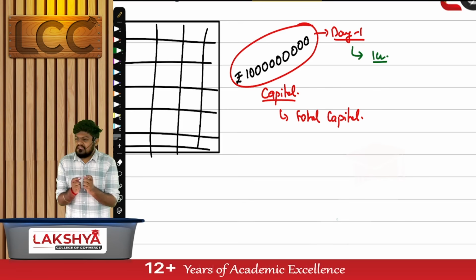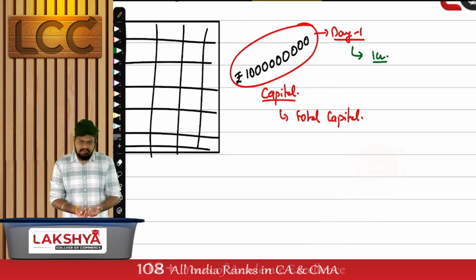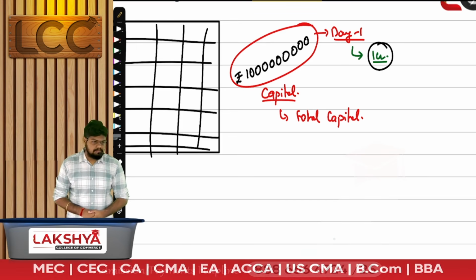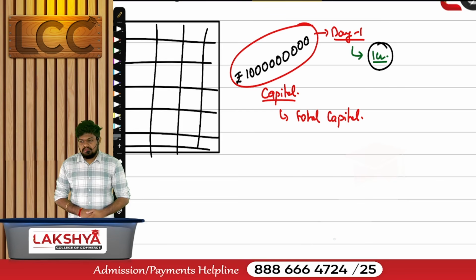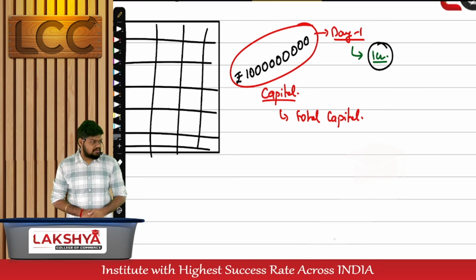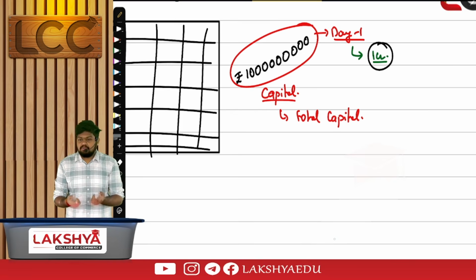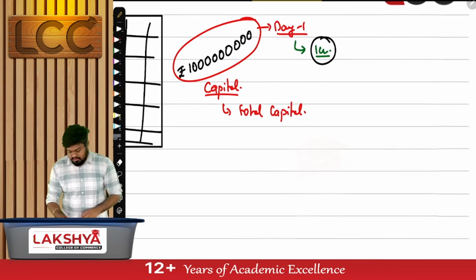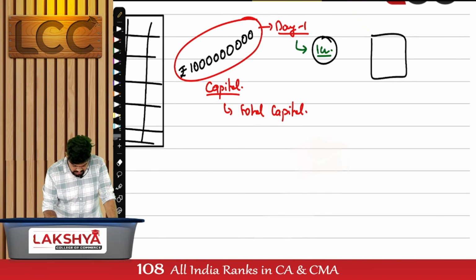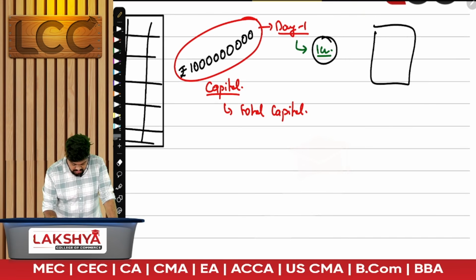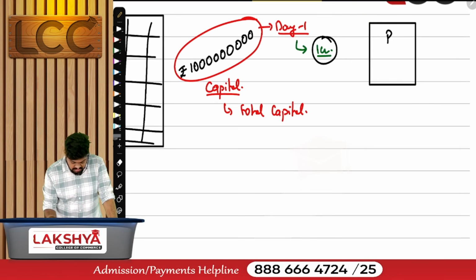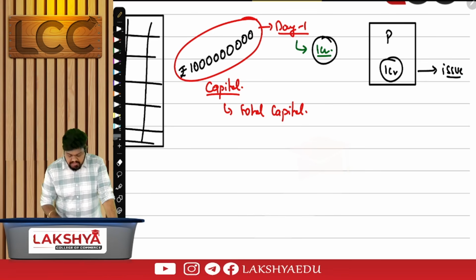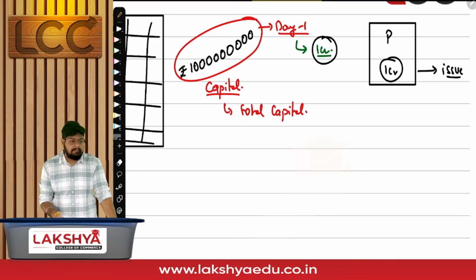So I'll not have the entire 100 crores issued to the public at large or the investors. I'll issue only 1. Is it mandated that everybody should accept it? If people have agreed to purchase it, that's where I use the word subscribed. How much have I issued? I hope you know these words, so I'll be a little quick on these logics. When it comes to the prospectus document, we are raising money. I'll issue the prospectus with how much amount I want to raise? 1 crore. That's the reason it is called issued capital.